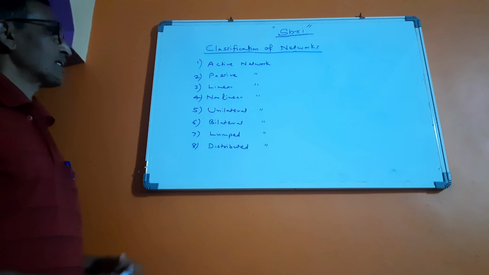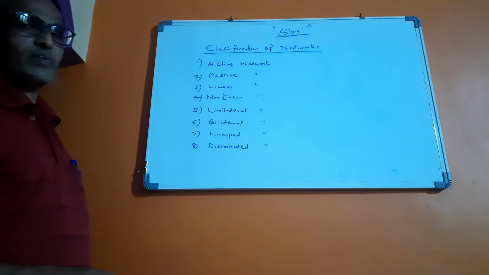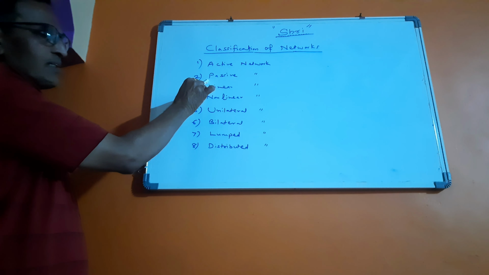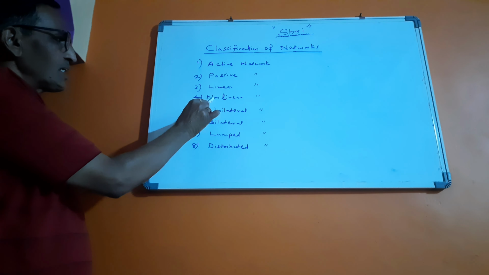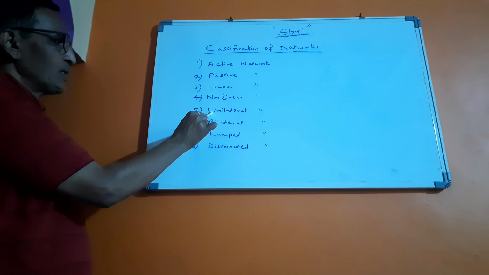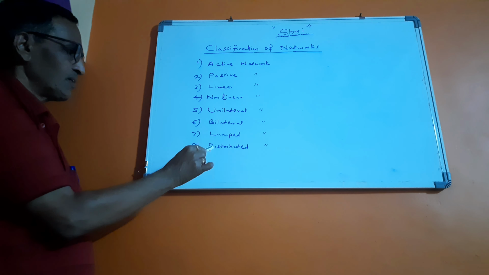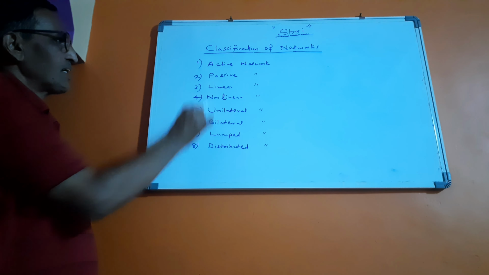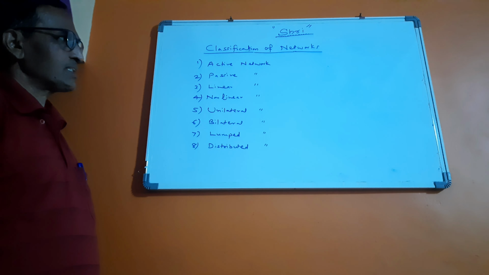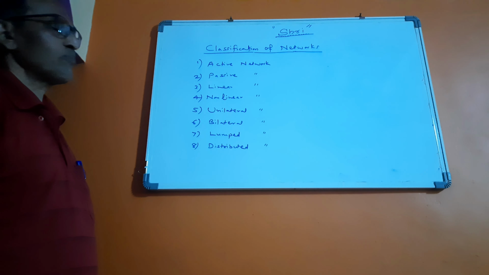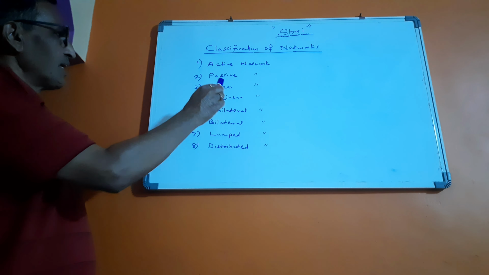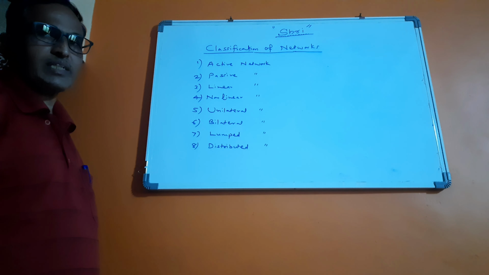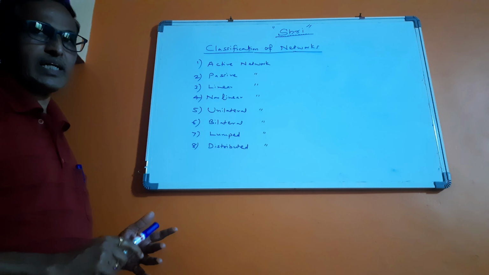Now let us continue with the classification of networks. They are classified as active network, passive network, linear network, non-linear network, unilateral network, bilateral network, lumped network, and distributed network. What is an active network? An active network is one which consists of active elements along with passive elements, whereas a passive network is one which only consists of passive elements like resistance, inductance, and capacitance.